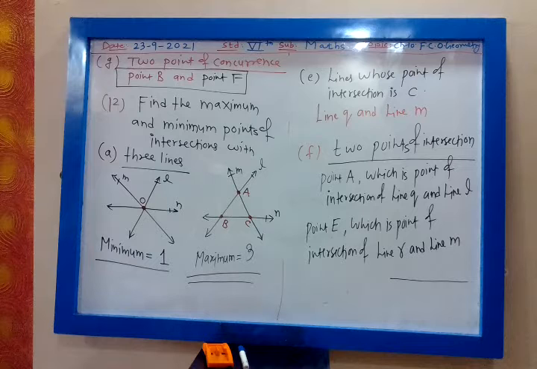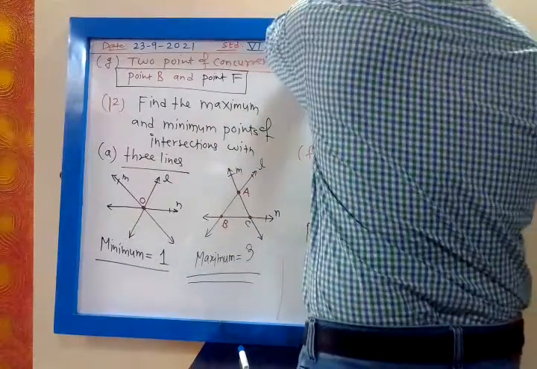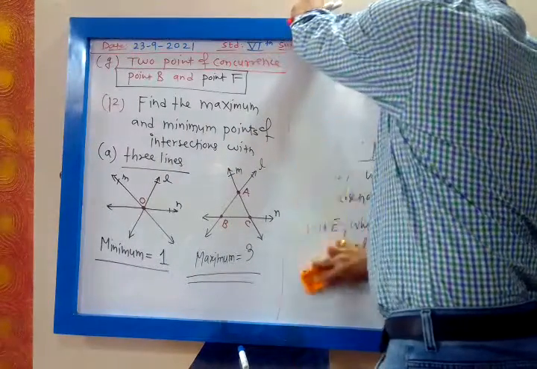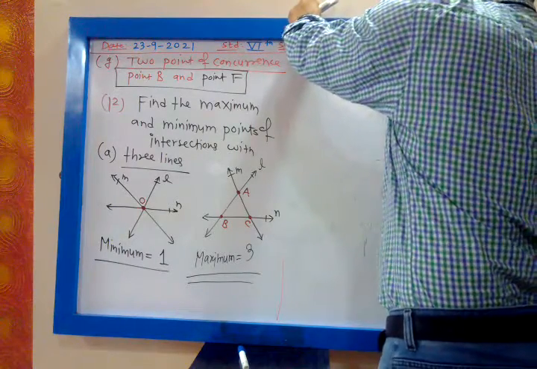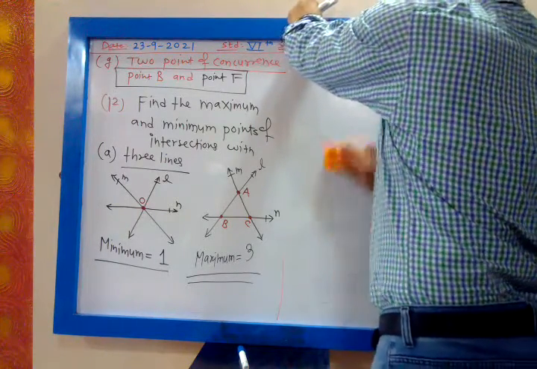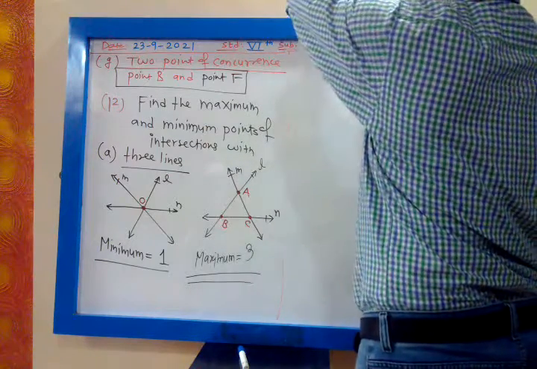Now it is 4 lines. Now we have to find minimum and maximum point of intersection for 4 lines.